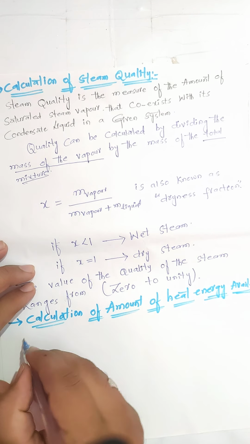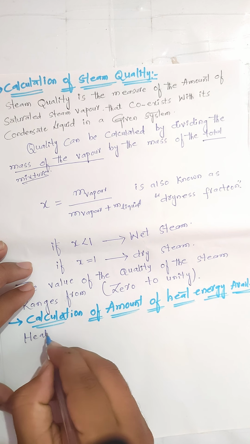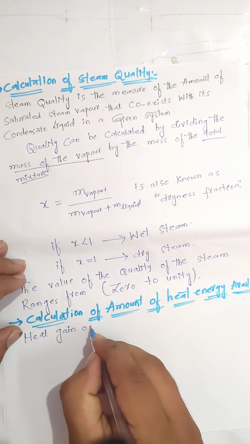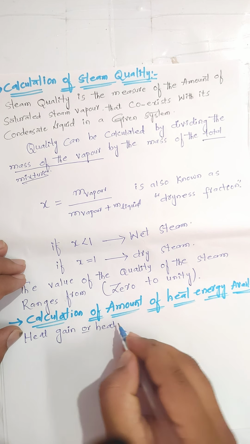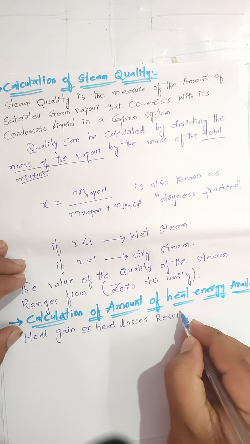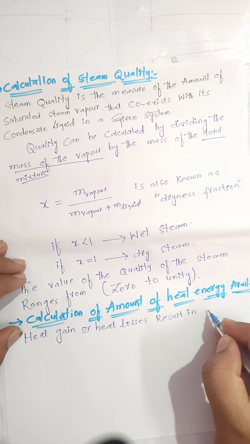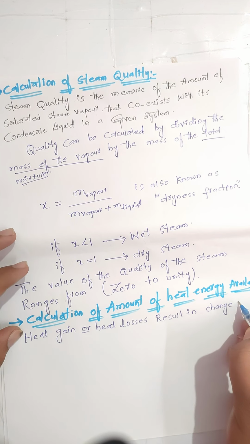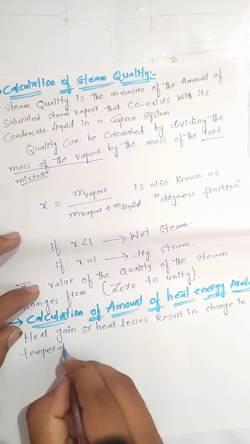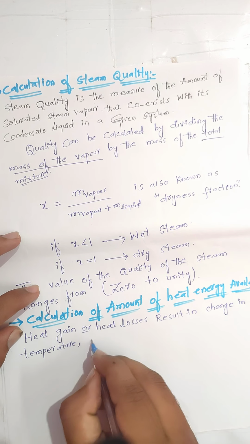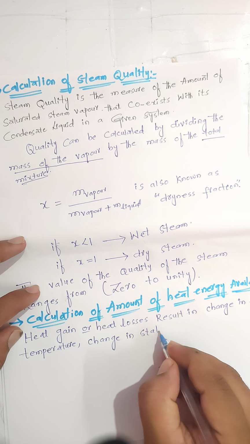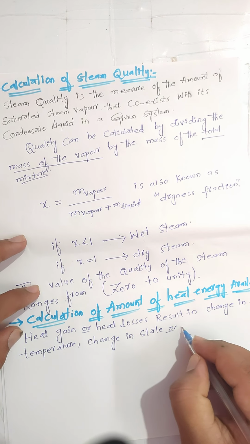So I will represent here heat gain and how much amount of heat gain or heat loss results in change in temperature, change in state, or we can say performance of work.